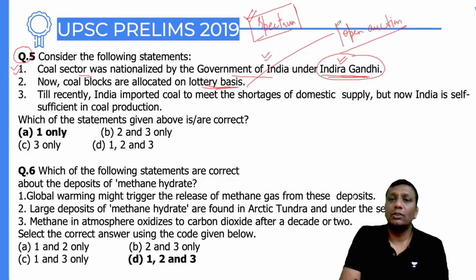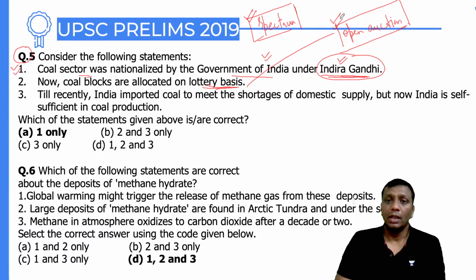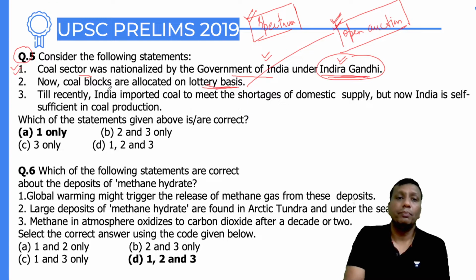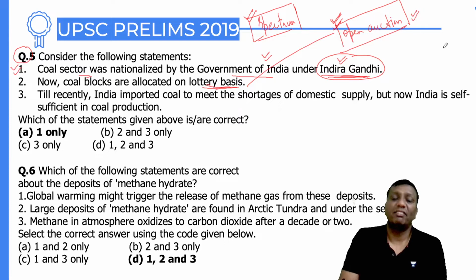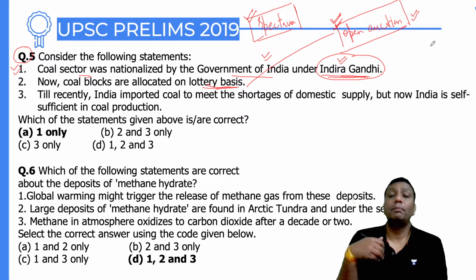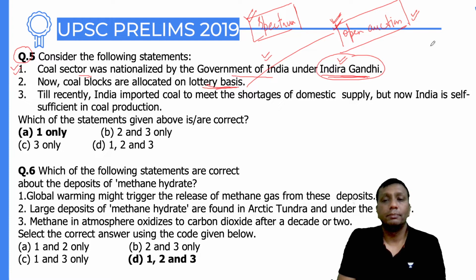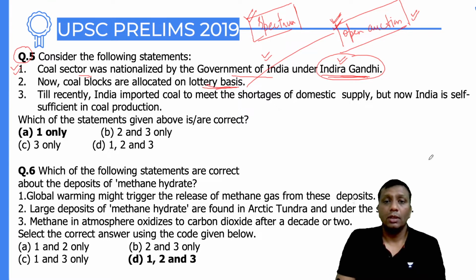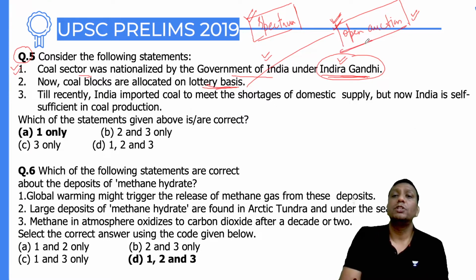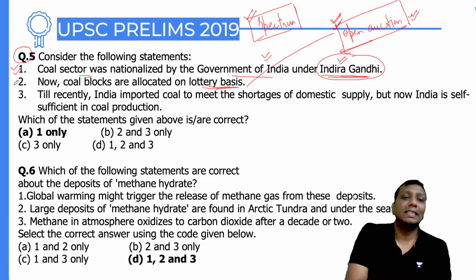The government decides a minimum value, and companies that are ready to pay more than the government value, even the maximum, get the coal blocks, and ultimately the government gets more and more benefit. Otherwise, 2G spectrum scam type issues can happen. A politician can prefer some of their own persons and take the monetary benefit. In the case of lottery basis, you can also mark some papers. So lottery basis and hit and trial are not safe. Open auction is much safer, guys. So ultimately the second statement is wrong here.